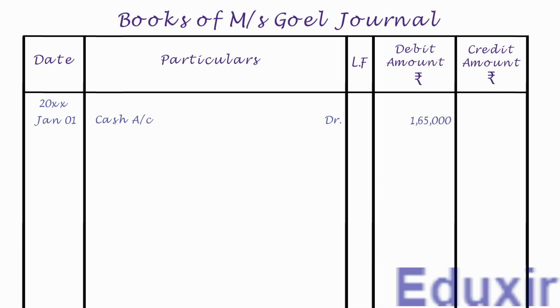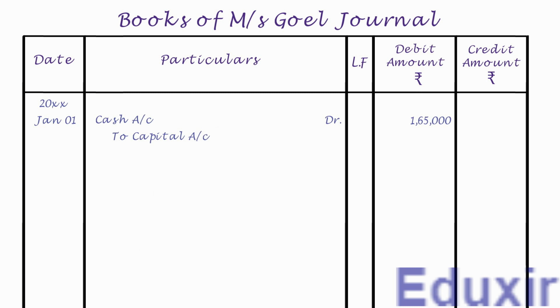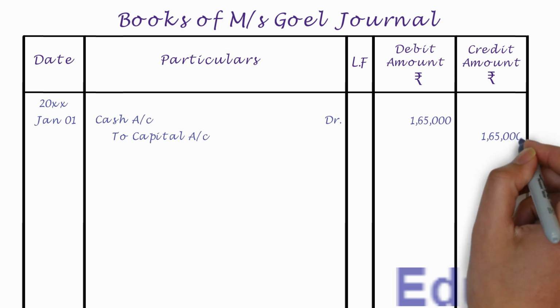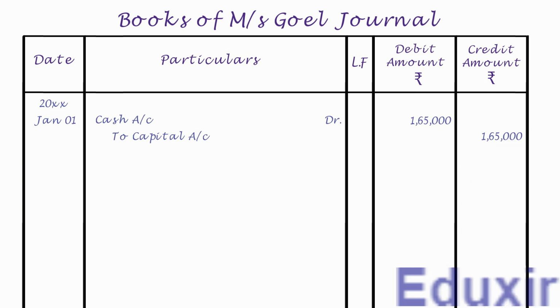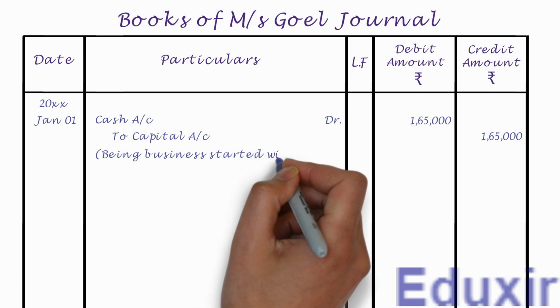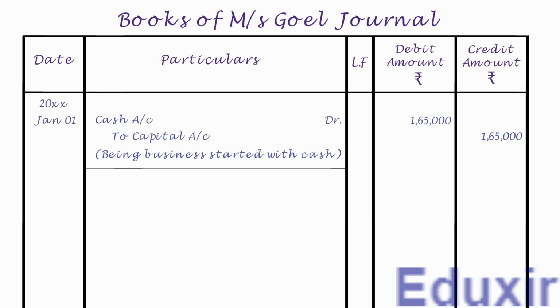As you know, we need to leave some margin to record the credit entries. Also, the credit entries start with TO. Let us now write the capital account as the credit entry. Let us also record the credit amount of 1,65,000 rupees into the credit amount column. Let us now write the narration or description of this transaction. That is, being business started with cash. Let us now draw a line to mark the completion of generalizing of this transaction. That completes the generalizing of this transaction.